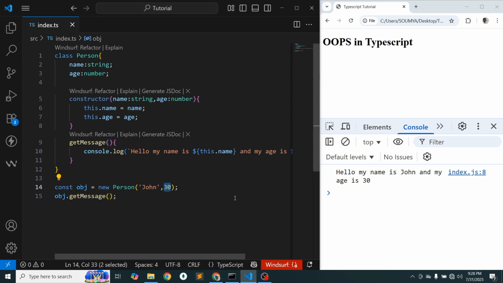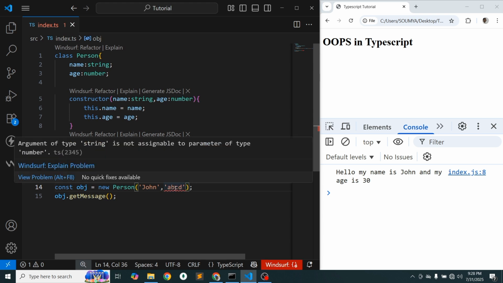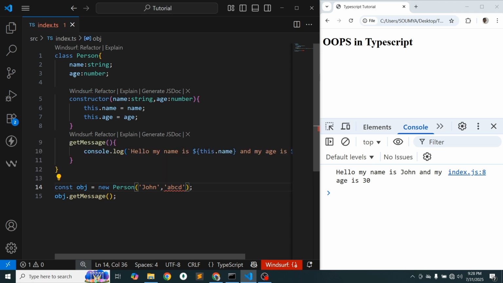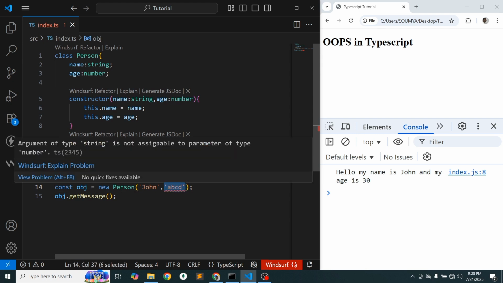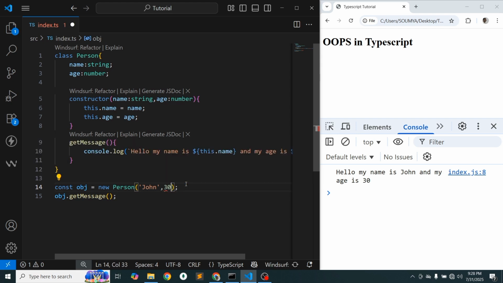Suppose I send the data like A, B, C, D. It throws an error because argument of type string is not assignable to parameter of type number, as we declared age as number. TypeScript is mainly focused on restricting the types. So write 30, which is a number, and it works.